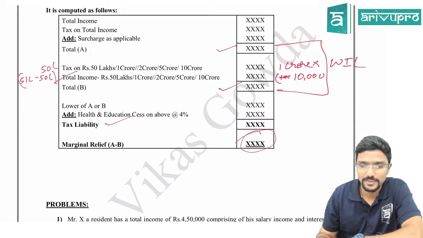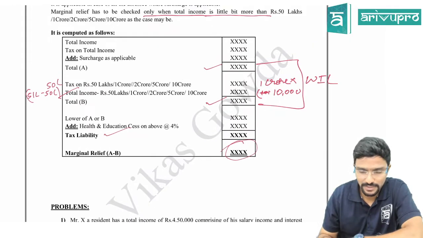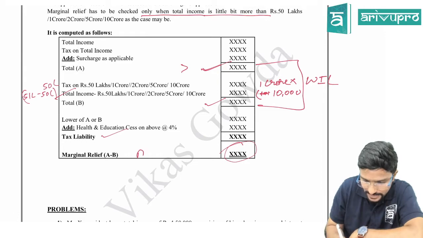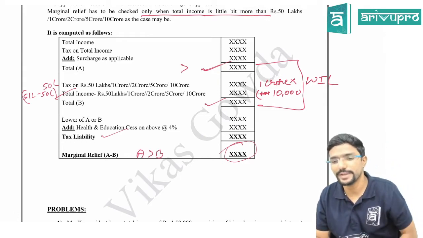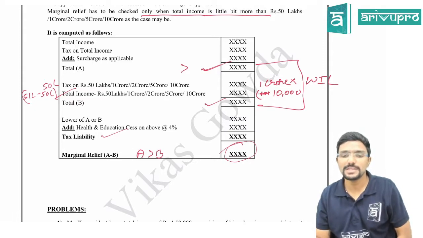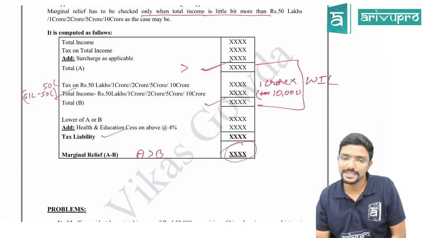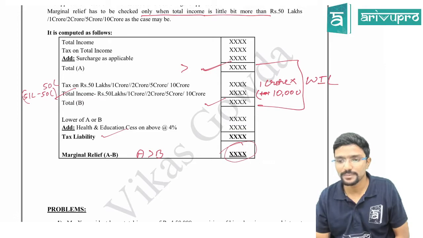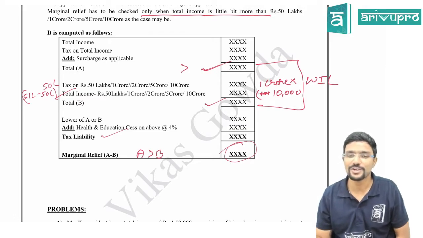So, sir, when will you have marginal relief? When A is more than B, in simple terms. If B itself is more, then the concept of marginal relief will not be applicable in that case. Agree? Sushant has a doubt: what if total income is 100 crore? Don't apply the concept of marginal relief.